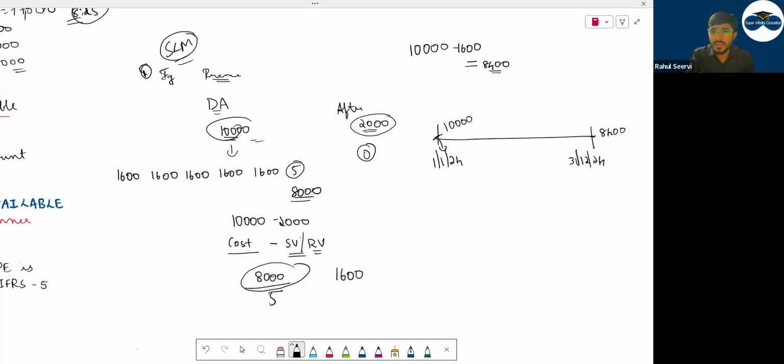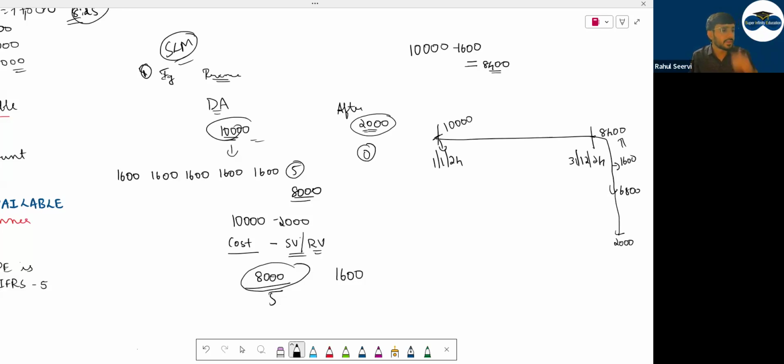Then second year, same 1,600 again depreciation. 8,400 minus 1,600, 6,800. If you keep on doing this, at the end of 5th year, you will have the balancing figure as 2,000. Why will you have this balancing figure? Because someone is ready to pay you. That is the reason we have only recorded 8,000 as the expense.